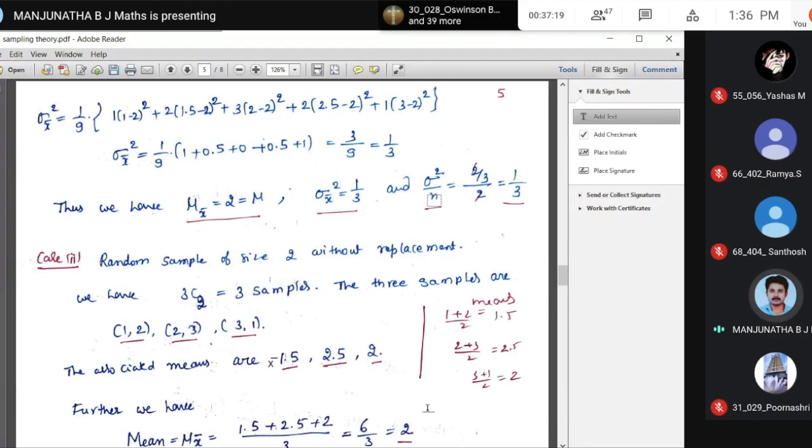They both are equal, right? And therefore the mean of the population is equal to the mean of the sampling mean. And the variance, or sigma x bar square, of the sampling mean is equal to sigma square by n, right? If n is large, with replacement or without replacement, these two are equal. Sigma x bar is the standard deviation of the sampling mean, which equals the variance of the population divided by n.